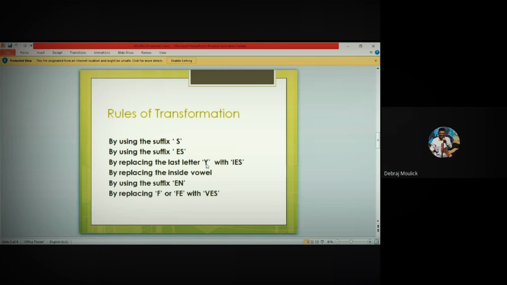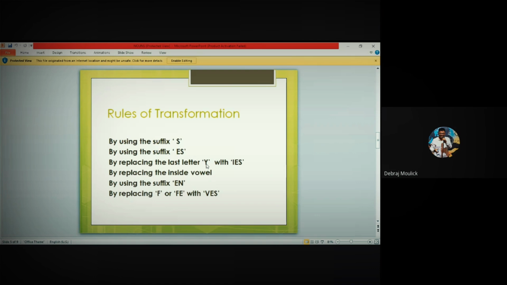By adding en, the next one will be replacing. We are all dealing with the singular, and we are changing to plural by replacing f or fe with ves. For example, thief becomes thieves, life becomes lives, wife becomes wives. That's very ironical, after life there is wife. Anyway, calf becomes calves.